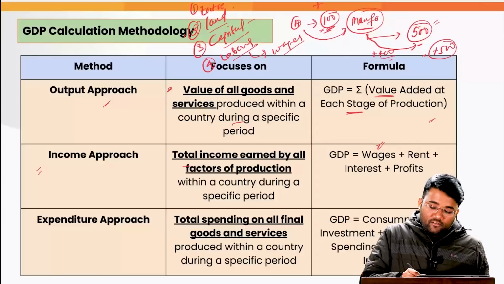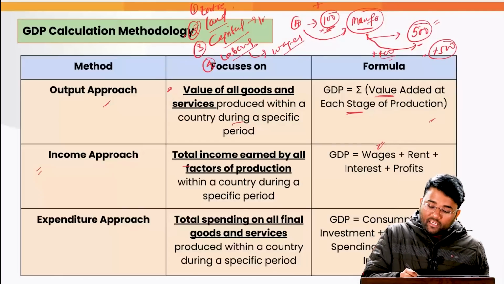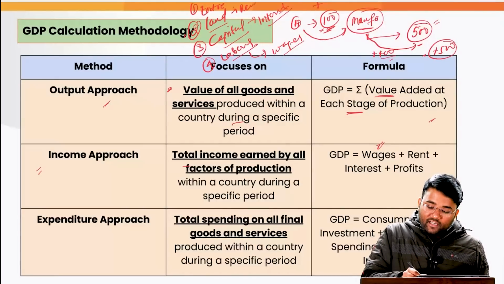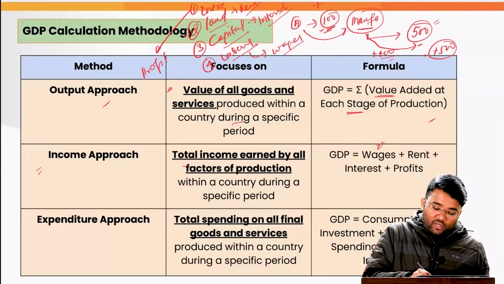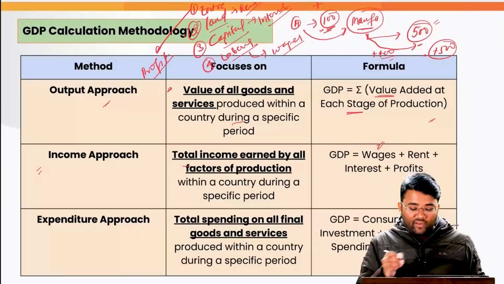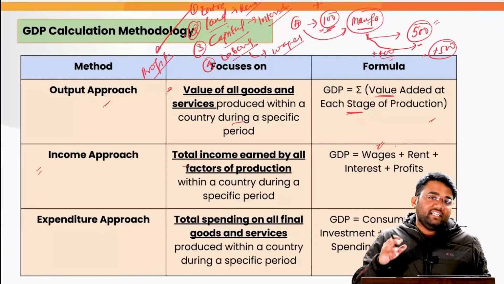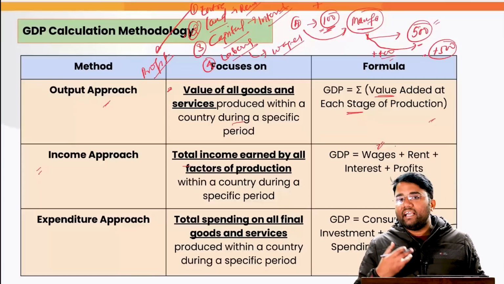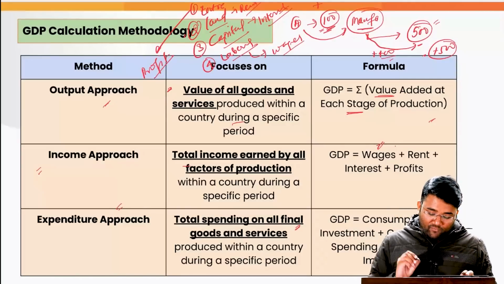For the capital, the entrepreneur or the owners of the company will have to pay interest regularly. For the land, they have to pay rent regularly, and entrepreneurs will be taking profits for their risk-taking ability. And when we add all these incomes, that is wages, rents, interest plus profits, we can get the GDP by this income approach.